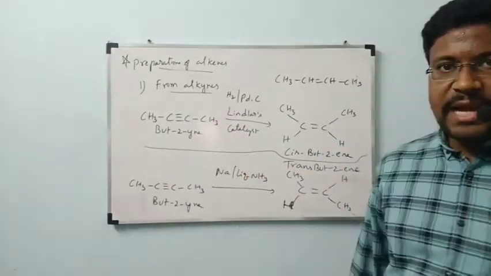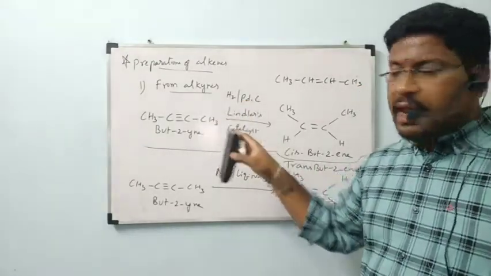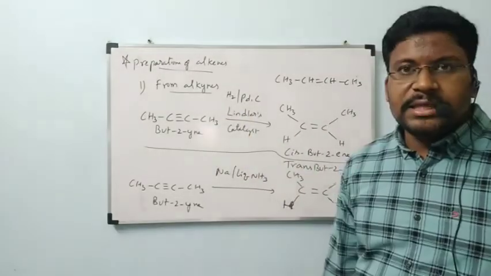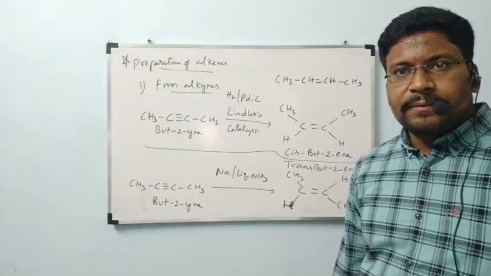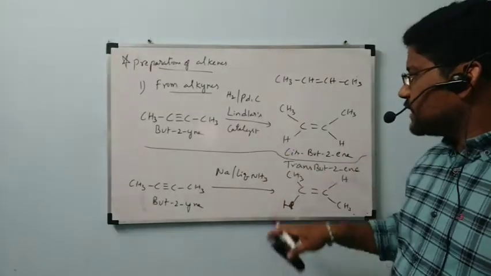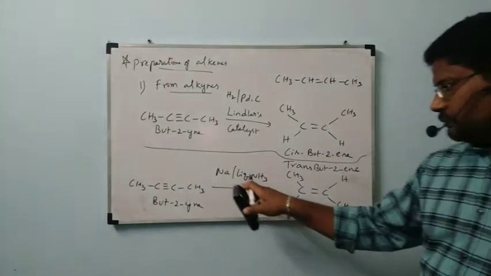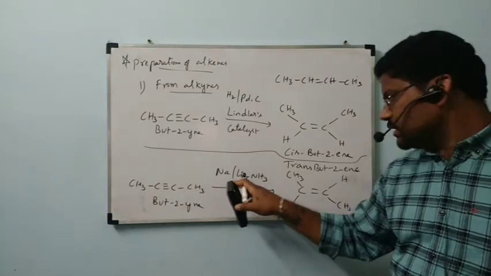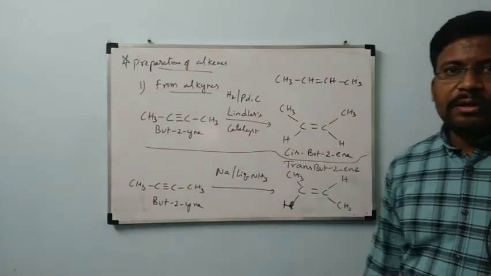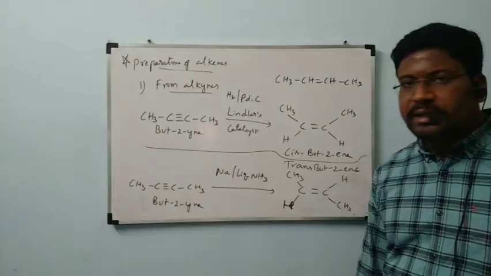This is called an addition reaction also. This is one reactant, this is one reactant. Both are added to form one product. That is called addition reaction. Is it okay now? So in the presence of Lindlar's catalyst, we will get cis-butene. In the presence of sodium in liquid ammonia, we will get trans-butene. Note down all of you carefully.